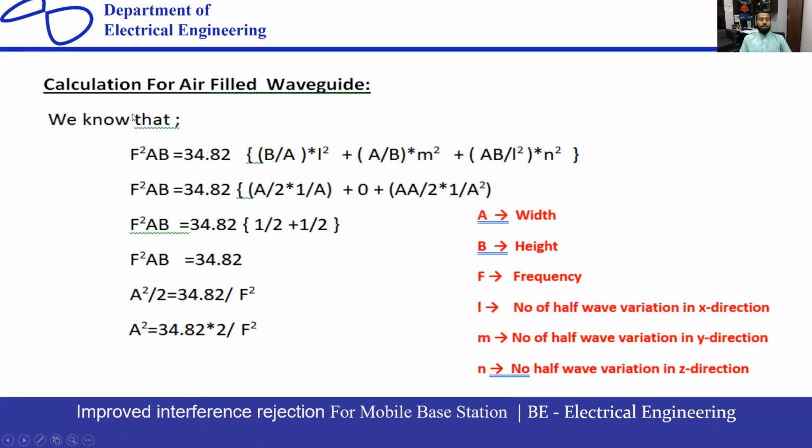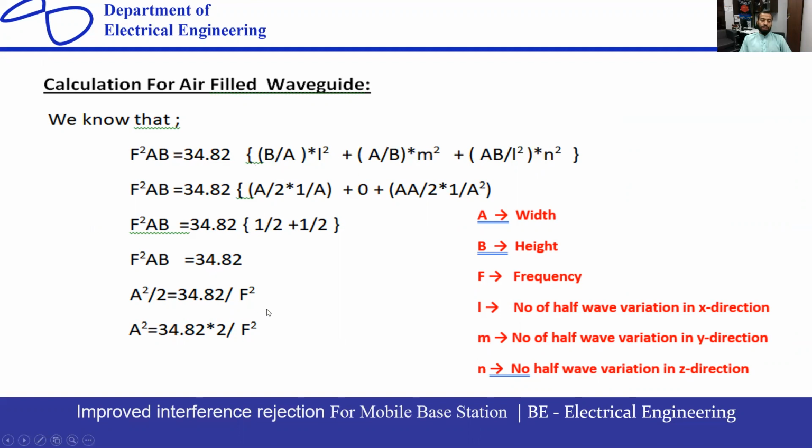Okay. Calculation for air filled waveguide. You can see from here, this is the formula already given for designing a single resonator. These are different parameters used in this formula: A is used for width, B is for height, F is showing the frequency, L is the number of half variations in X direction, M is the number of half variations in Y direction, N is the number of half variations in Z direction. Okay, so this is the formula. We can put all these values there. There are different modes, but I have calculated these values for TE101 mode, meaning the basic mode of the single resonator.